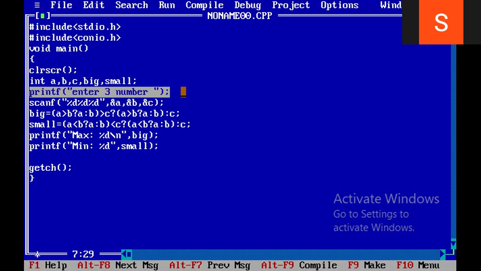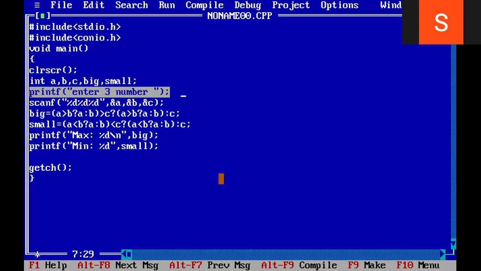Not required, because in Turbo C, the user is giving input. That means I am writing the program. Whenever you are writing the program, you are only giving the input. But in the Abhyasa platform, you are not allowed to give input. The input will be given by the Abhyasa software only. Whatever input is available in the software, the software only gives the input here.